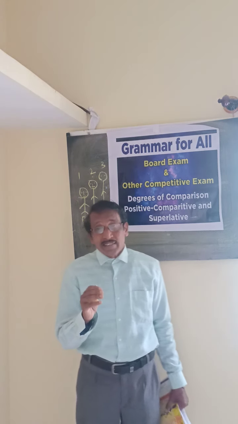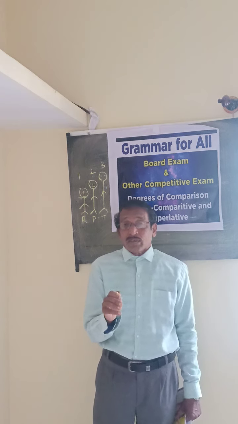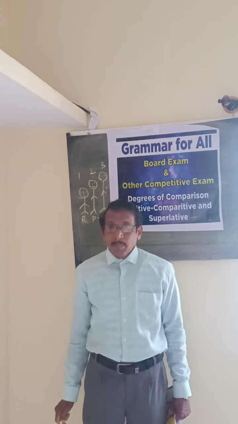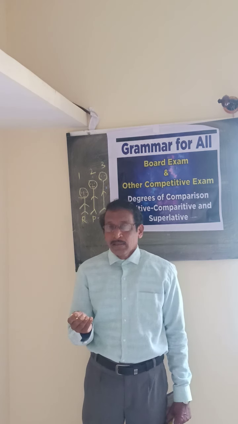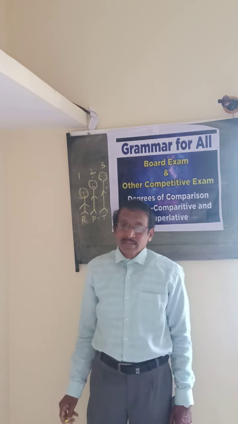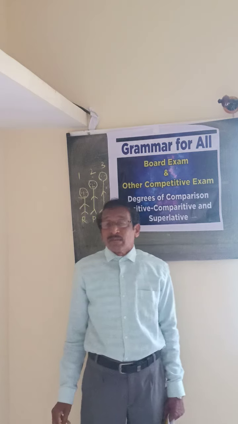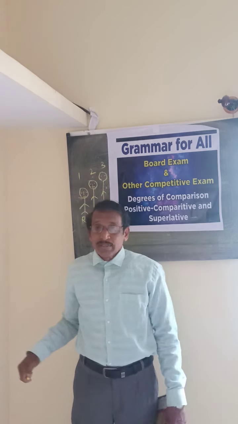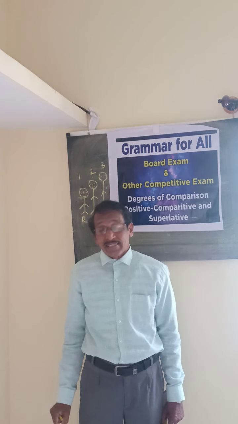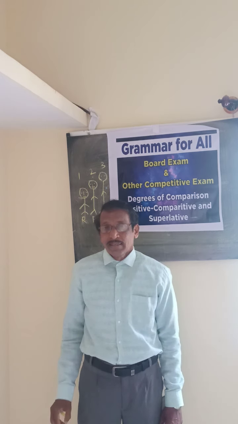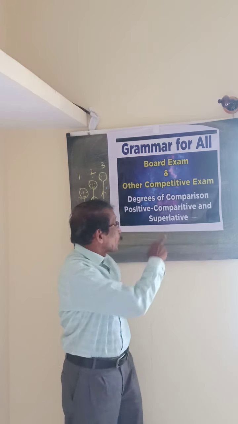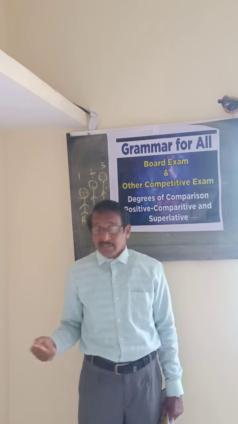It is possible to change the degrees of comparison of an adjective or adverb in a sentence without changing the meaning of the sentence. There will not be any change in the meaning of that sentence. So the main degrees of comparison are, first one positive, second one is comparative. Comparing, the meaning of that word is implied in that word itself. We are comparing with others, comparative. Then superlative, that is third.